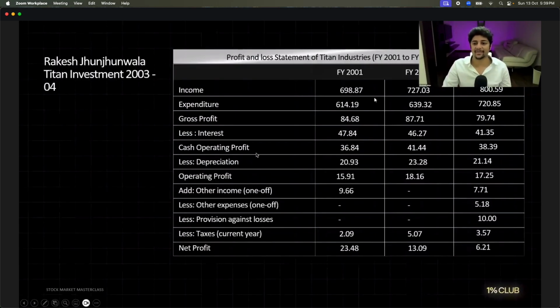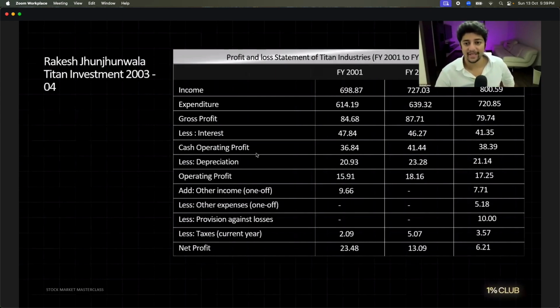Look at the financial statement of this company and tell me if it's good or bad. Income 698, 727, 800. Good or bad? Good. It's growing. Income is growing. What about operating profit? 15, 18, 17. Oh, actually it's 16, 18, 17. Okay, not great. Look at the net profit. 23, 13, 6. What the hell? It's horrible. By the way, this is Titan's chart in 2003.